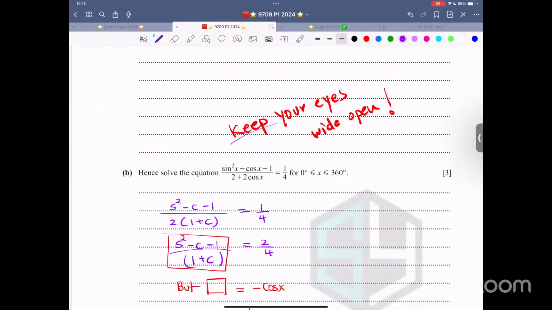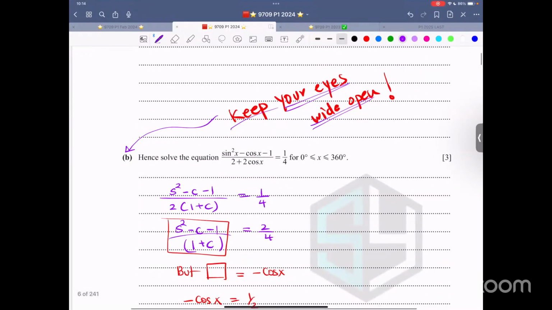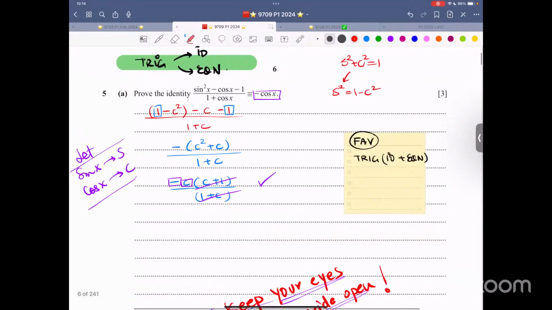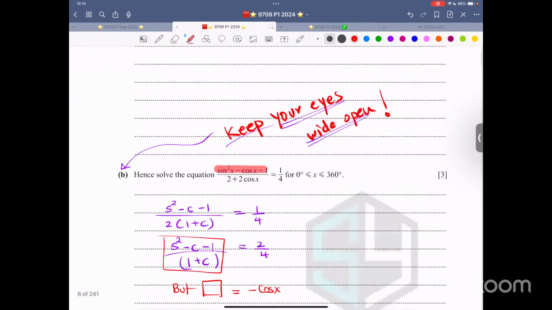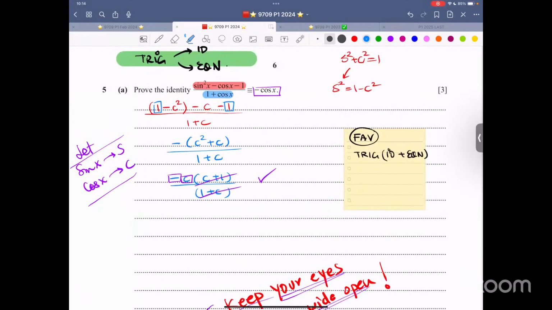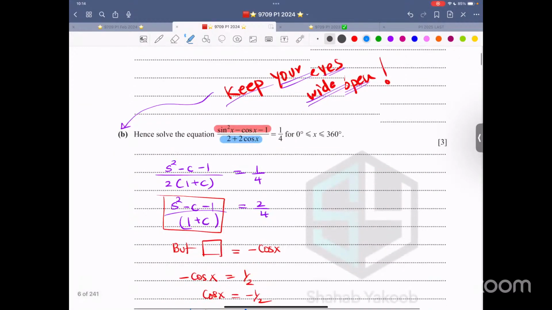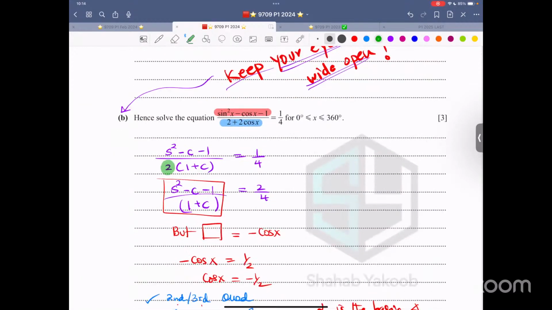Now what have I written? Keep your eyes wide open for this part. Why? Because now look at the numerator. The numerator is sine square x minus cos x minus 1. But the denominator is 2 plus 2 cos x. The denominator is 1 plus cos x. So what is missing? What is extra? That extra is that 2. So now this thing over here, I took this 2 to the other side. So it becomes 2 over 4. Now that minor adjustment. So this thing is exactly what you have proven, that is negative cos x.